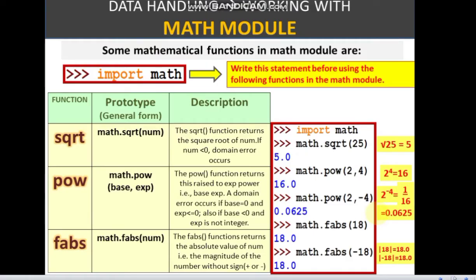Moving on to the math module, working with different functions under the math module, the math library. We will see a lot of mathematical functions inside that math module. Before we work with the different functions of the math module, you have to write import math, and then you can use these functions. I will show you an example.